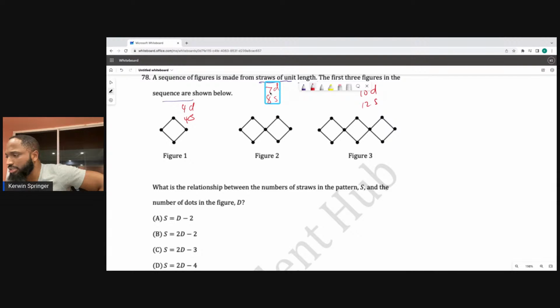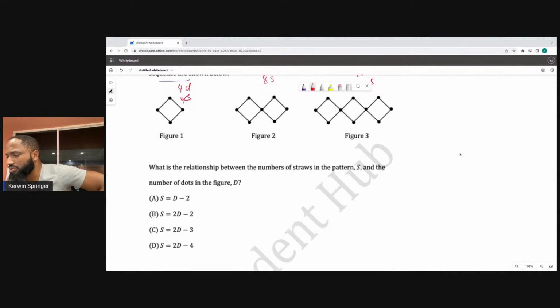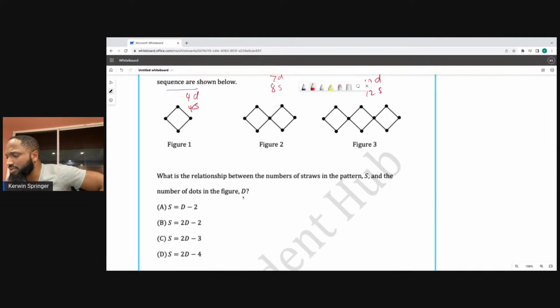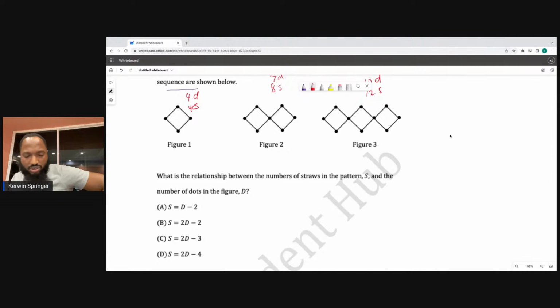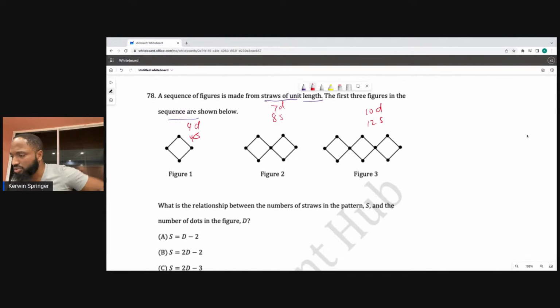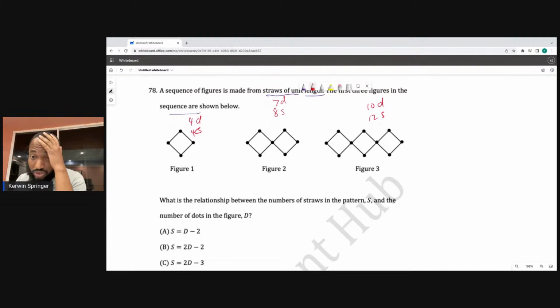The number of straws is 2 times the number of dots minus 4, in the figure D. What's the relationship between the number of straws in the pattern and the number of dots?